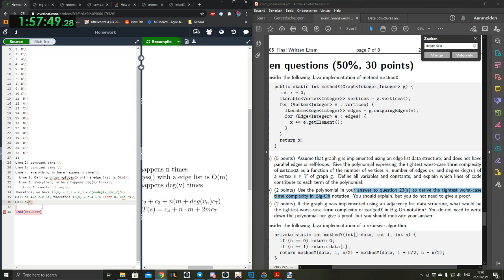Actually, we can say 2 times c7. c7 is equal to c8, to c5. We haven't used that one yet. I first labeled them by line numbers, and then I stopped labeling them by line numbers. T of s is equal to, or this should not be T of s, by the way. This should be T of n, comma degree of v of n. Actually, they ask us to give it like this. We'll just do it like this, whatever.